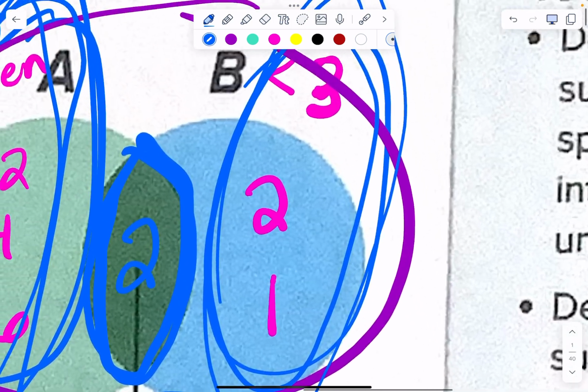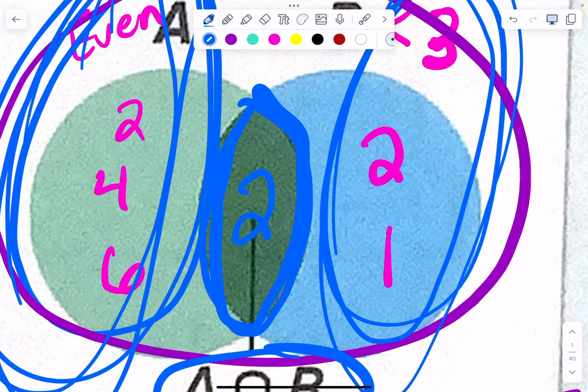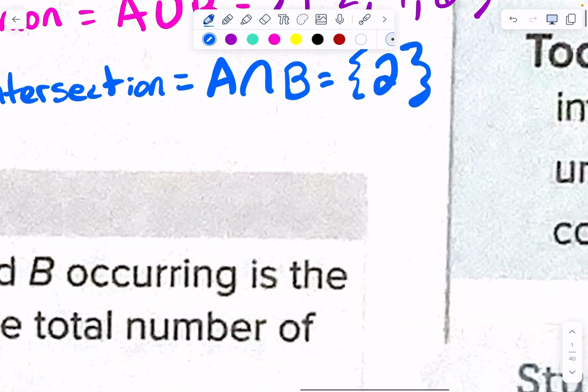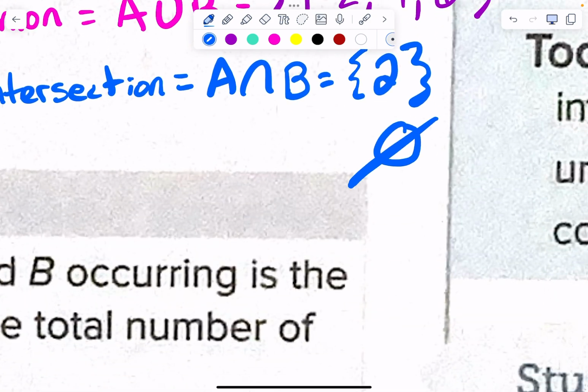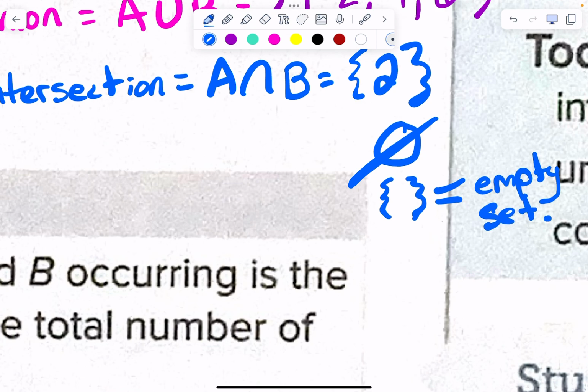Now, what happens if you don't have anything that intersects? Let's say my tastes are completely different than my husband's tastes and there's nothing in here. What do you put? 0, nothing. You could put 0 with a line through it. Or they have something that I don't like as much. They call this the empty set. It's literally the curly brackets with nothing inside of it. I don't like that as much because somebody could be really mean and write a number in there if they wanted to. So I just do a circle with a line through it if there's nothing in common. There's nothing in there. But that's how that works.